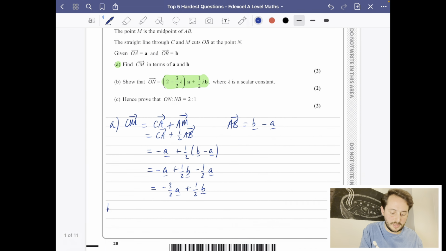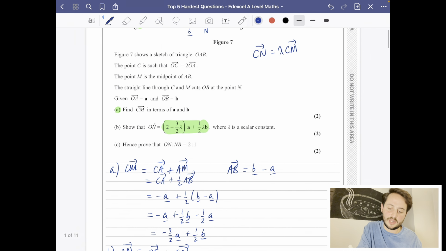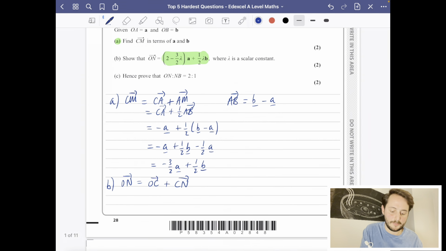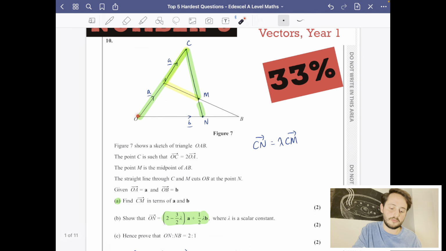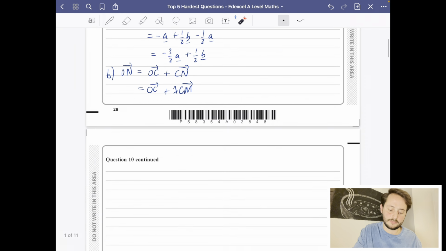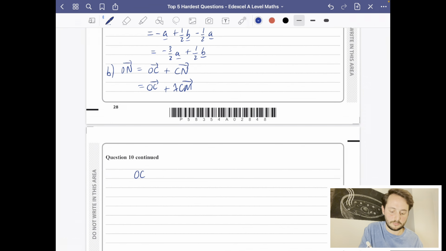Let's do that for part B of the question. We're going to say that the vector ON is going to be OC plus CN. And we did just say here that CN is some multiple of CM. So I'm going to continue on to the next page here. OC is going to be the vector from here to here, which is 2a. So we can say that we have 2a plus lambda lots of CM.